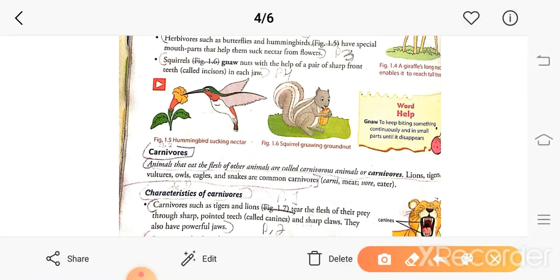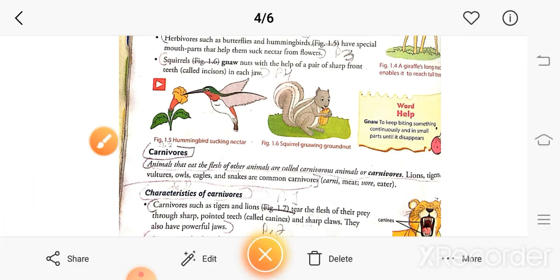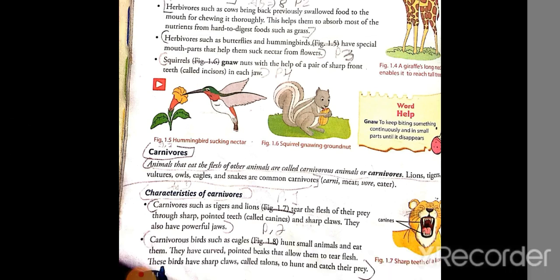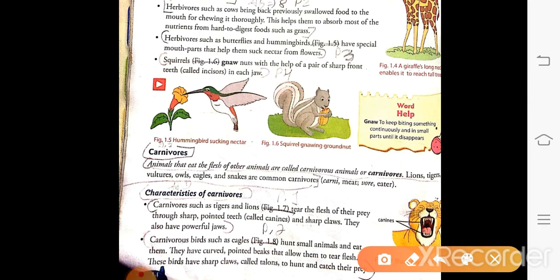Second, you will write from here. Carnivores such as birds, again you have to cancel this figure 1.8, hunt small animals and eat them. They have a curved pointed beak that allows them to tear the flesh.